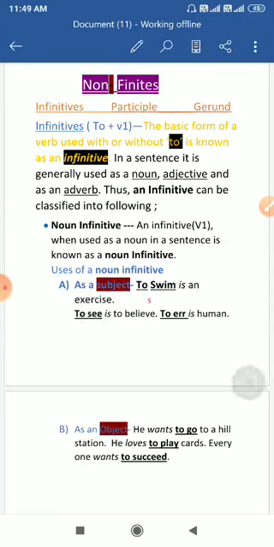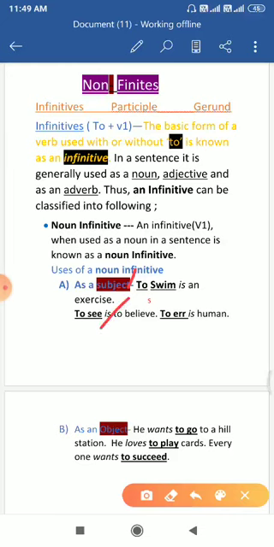Students, concentrate on this sentence, on this example. In this sentence, from to exercise, which is the subject? You all know how you can recognize a subject in a sentence. The part before the verb in a sentence is actually known as the subject of the sentence.